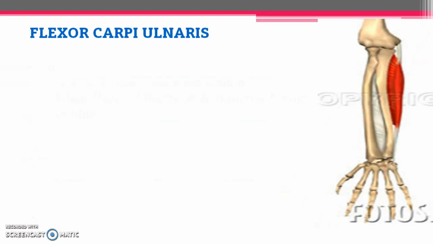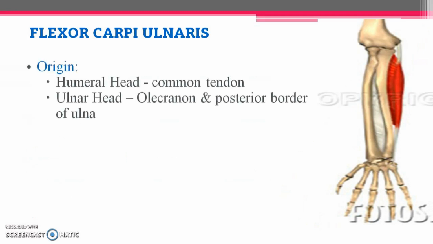Now talking about flexor carpi ulnaris. This muscle, as you can make out clearly in the previous image, takes origin by means of two heads. Flexor carpi ulnaris takes origin by means of two heads, one is the humeral head and the other the ulnar head. You have to remember we already saw one muscle with the same feature, taking origin by two heads, humeral and ulnar head, that is pronator teres.